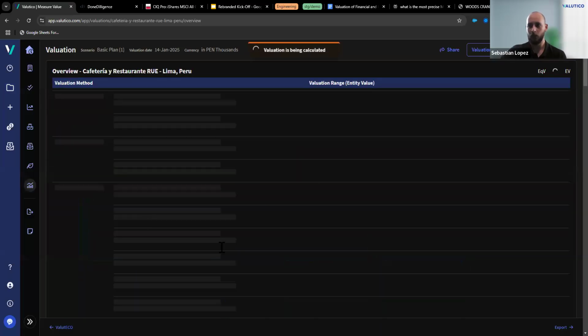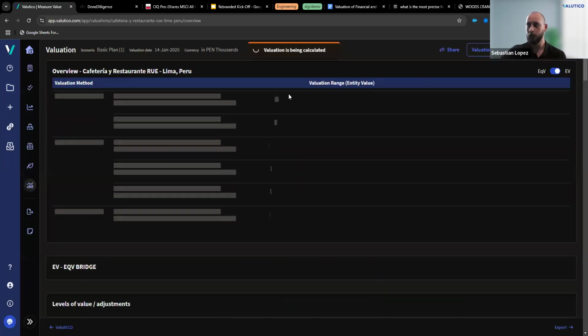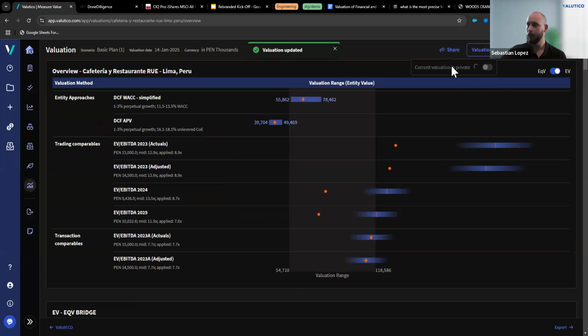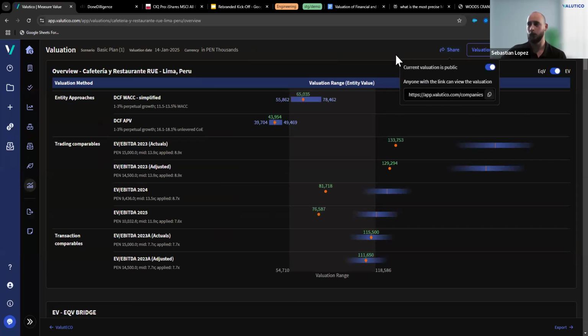Okay, so basically on the valuation screen, on the valuation overview, at the top right corner, you're gonna find a share button. Basically here, you're gonna find a hyperlink, and this hyperlink needs to be shared with the other person that is gonna use the valuation. And remember, you're sharing a copy of the valuation, so the changes will not be automatically seen by the person that originally shared the valuation, but you will need to reshare it once it has been edited so they can copy it back to their portfolio.